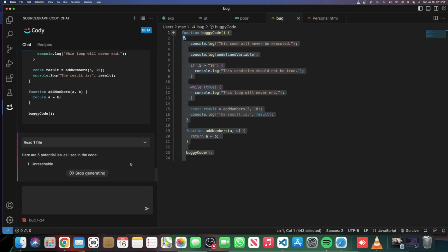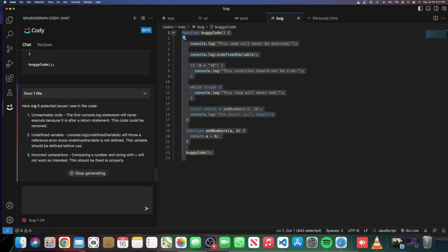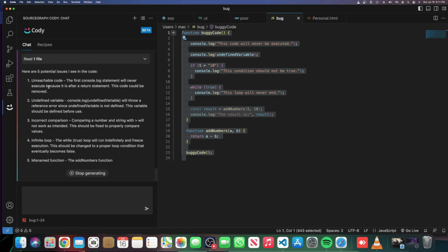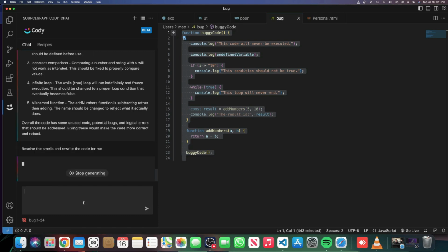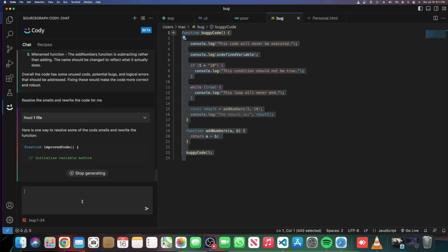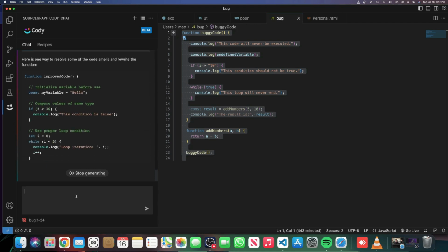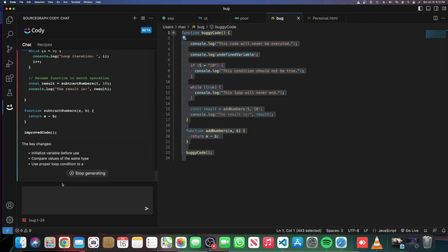After that, it will say here are 5 potential issues I see in the code. Unreachable code: the first console log statement will never execute because it is after a return statement. The next one is an undefined variable. Then it's saying there could be an incorrect comparison, an infinite loop, and a misnamed function. After that, you can also type in your prompt to resolve the smells and rewrite the code for me, and it will generate the response and the whole code for you once again. In this way, you can smell the bugs and remove errors from the code by using Sourcegraph Cody.